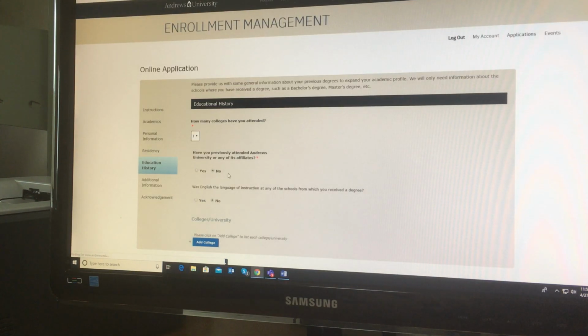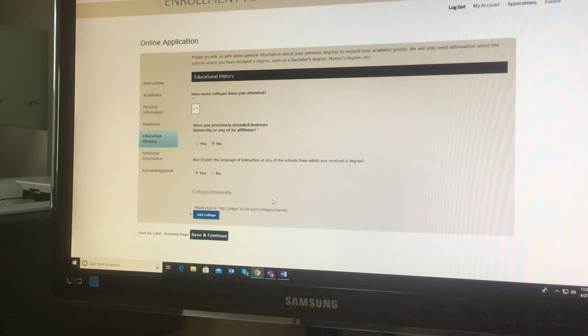Okay, so how many colleges have you attended? Let's say one, for example. Have you previously attended Andrews University or any of its affiliates? The answer should be no, but that depends on who is applying. Was English the language of instruction at any of the schools from which you received a degree? The answer should be yes in most of the cases for those who are applying for this program. So I hope you say yes. If you say no, you might have to answer other questions. So I will say that yes, English was the language of instruction that Dr. Yusri had at the university or college he attended.